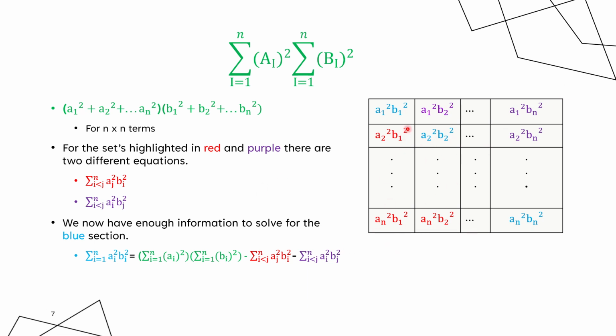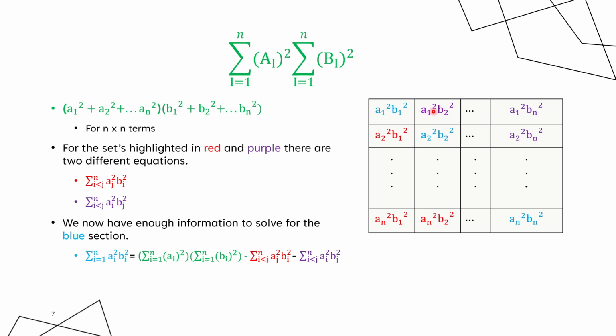If we take a look at the lower triangle, we have the sum of all numbers where i is less than j, where your j term will be out front. So we got aj squared times bi squared. And then for our upper triangle, we have the sum of all numbers where i is less than j, where your first term will be your i term now. So we just switch it around, so it'll be ai squared times bj squared.